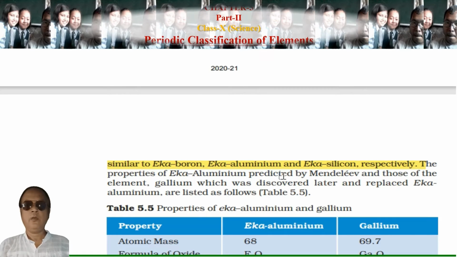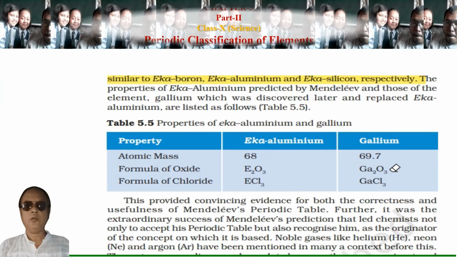The properties of eka-aluminium predicted by Mendeleev and those of the element gallium, which was discovered later and replaced eka-aluminium, are listed. So the atomic mass of eka-aluminium is